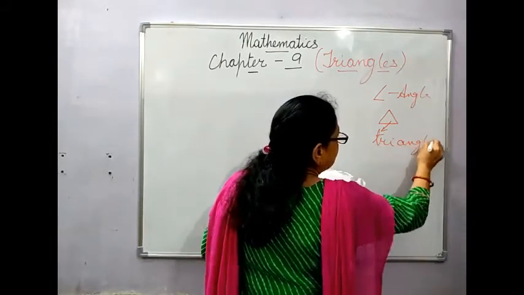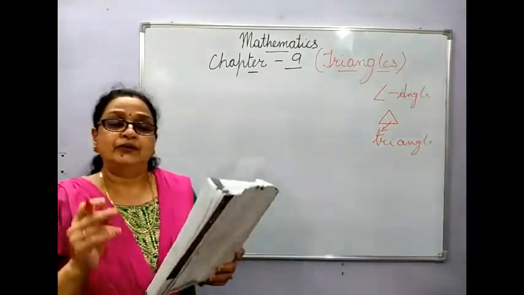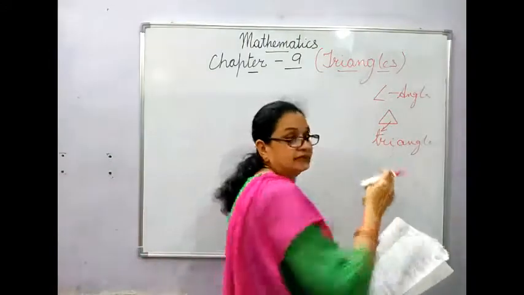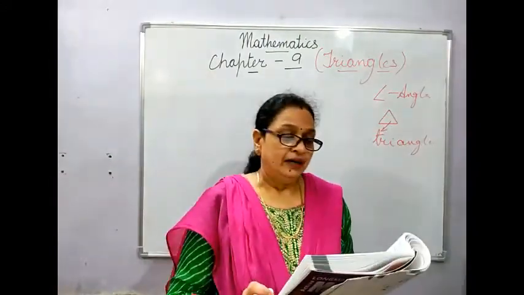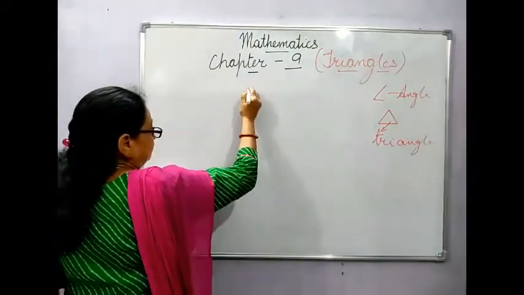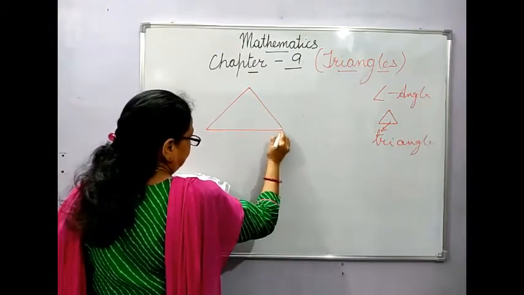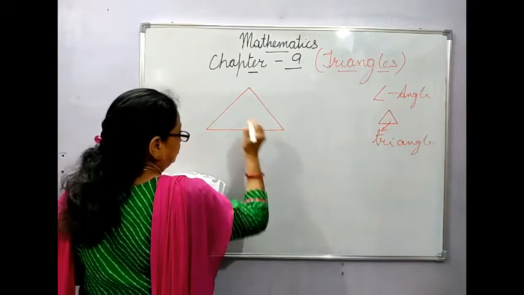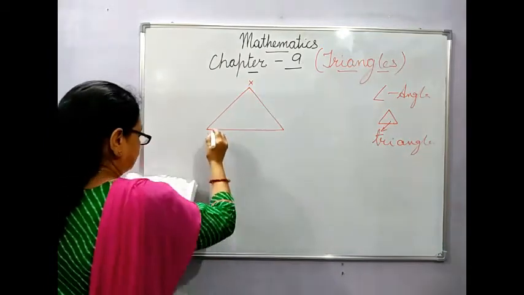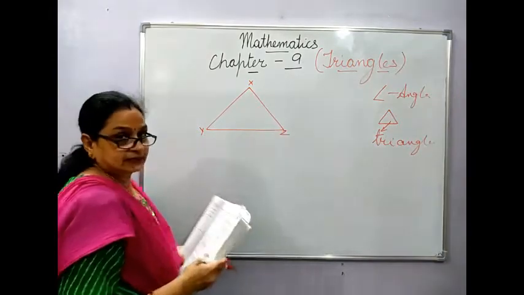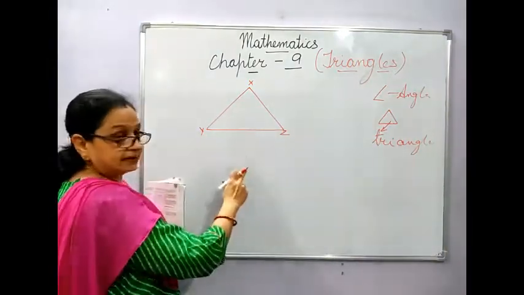That means a triangle is a closed figure with 3 line segments and 3 angles. Triangle: tri means 3. So, suppose I draw a figure like this, and like this. In geometry, you have to name the figures and name their parts. So this is the triangle.